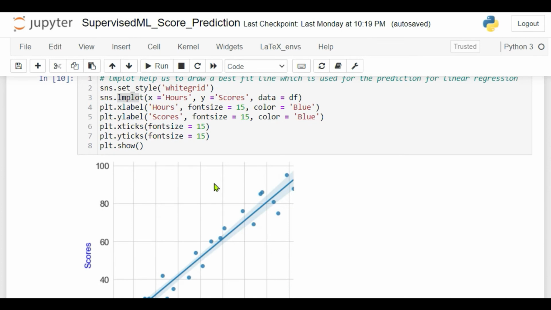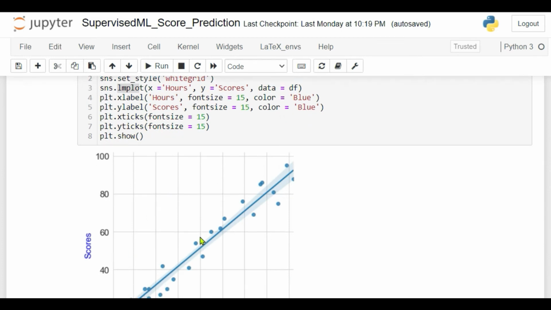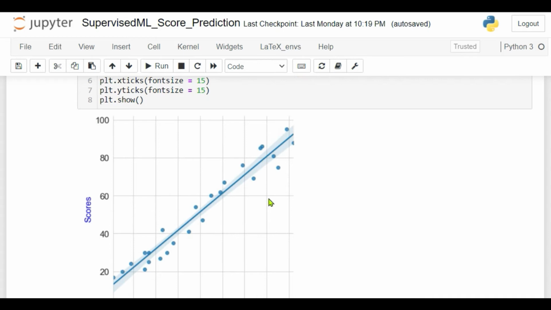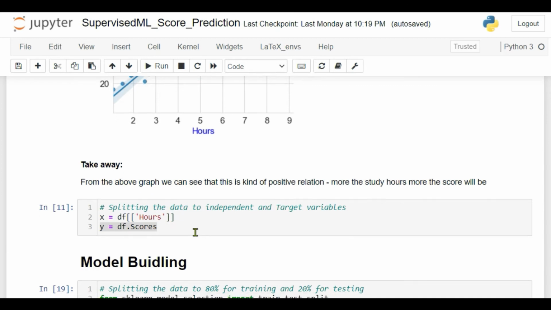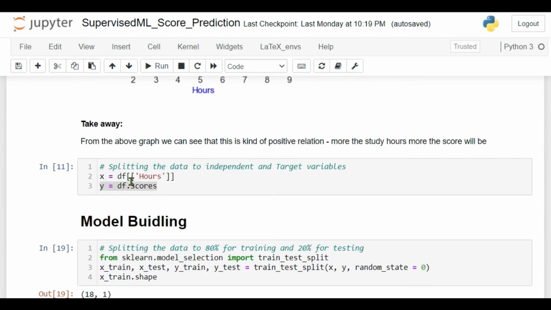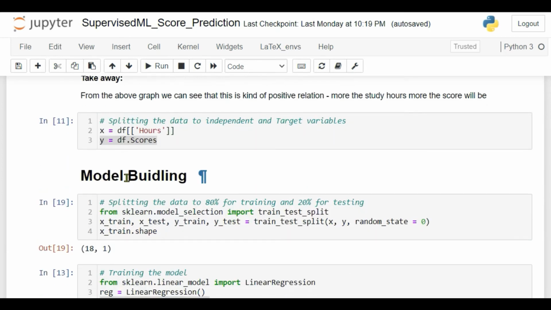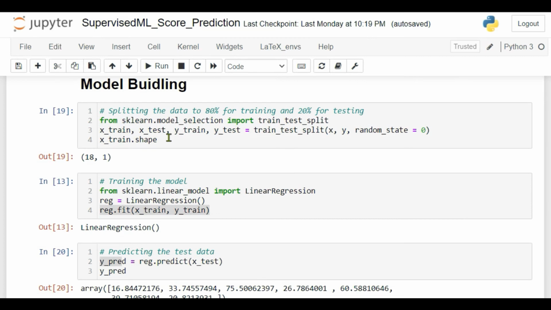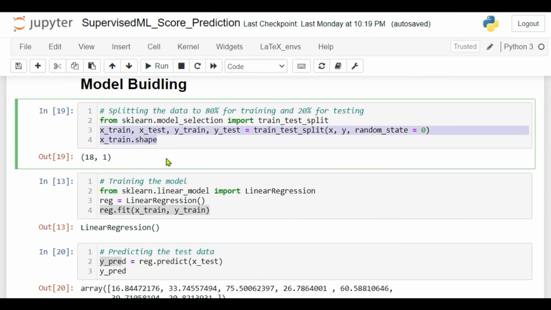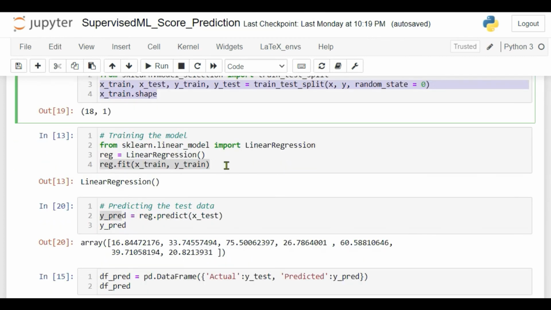Here, this is the lmplot, using which we can draw a best fit line through the points, using which the linear regression also predicts the output. Now we are splitting the data into independent and target variables for further splitting using train test split for the model building. Here we have split the data using the train test split.